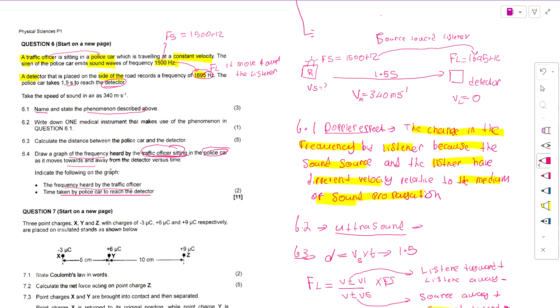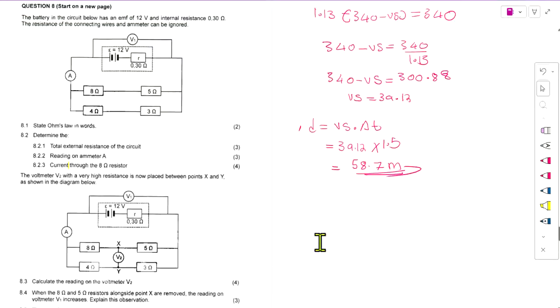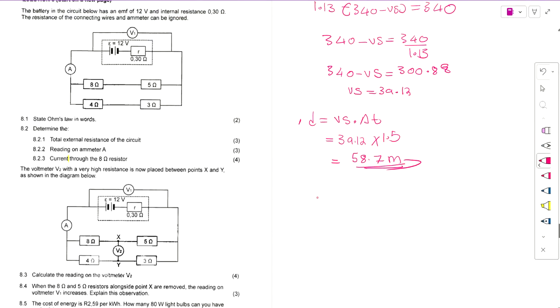Because this is the frequency of the traffic officer, who is inside the car, the frequency does not change. Why does the frequency not change? Because there's no relative motion between the source and the observer. The traffic officer and the car were moving at the same speed, so there's no difference in velocity between the policeman and the car. Because there's no relative motion, there's no change. So our graph is going to be like this.